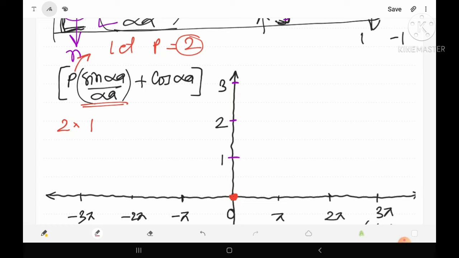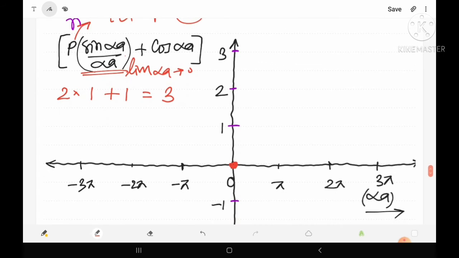If alpha tends to 0, then its value will become 1. So 1 plus cos 0 means again 1, and finally we have 2 into 1 plus 1, which means 3. So when alpha is equal to 0, we have got the left hand side equal to 3, which means this point is here.